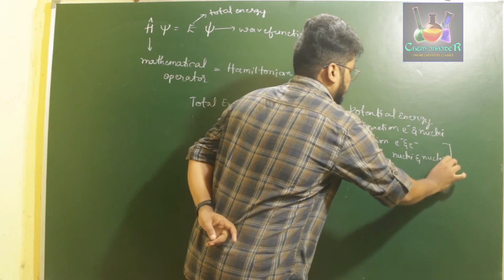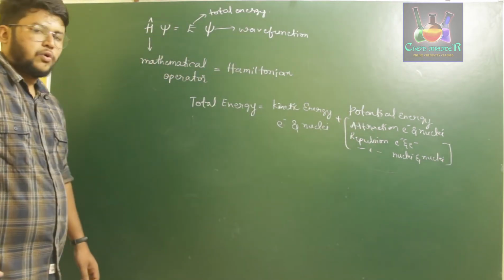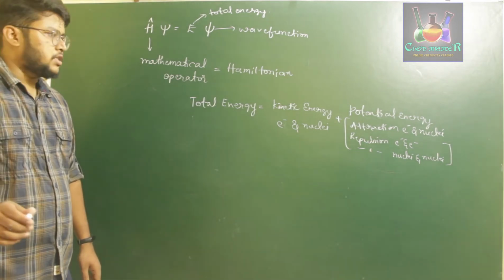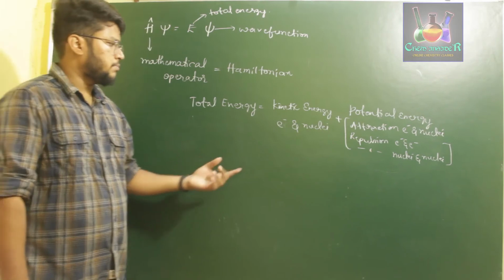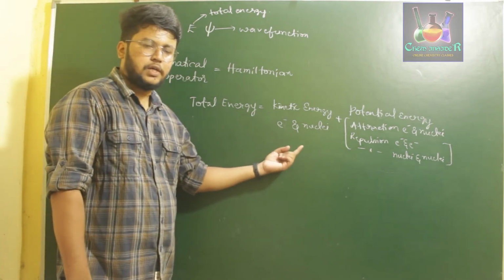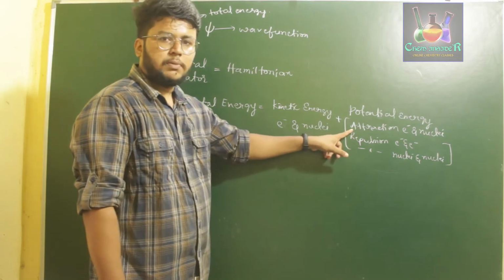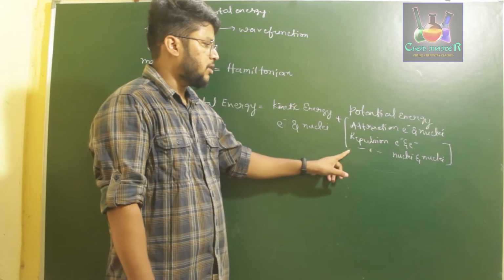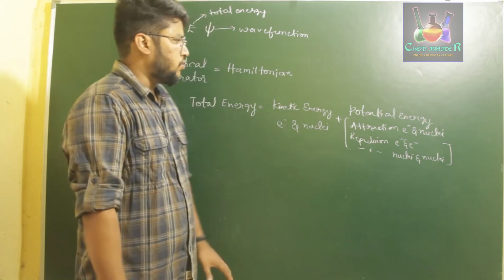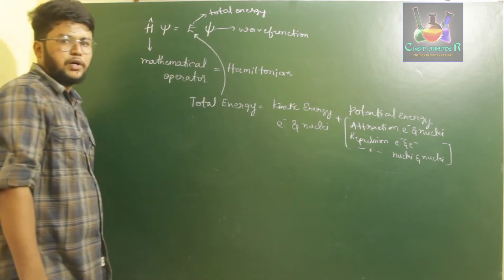So using these certain energies, Schrödinger explained that the total energy of an atom depends upon the kinetic energy of electron and nuclei, and then the potential energy, which is defined on the basis of attraction between electron and nuclei, repulsion between two electrons, and then repulsion between two nuclei. So using this complete explanation, he considered the energy of wave function.